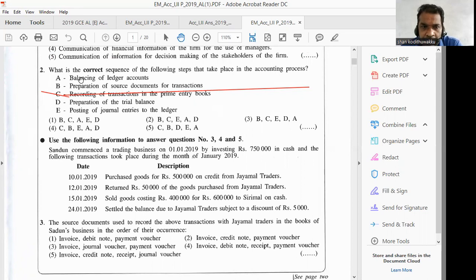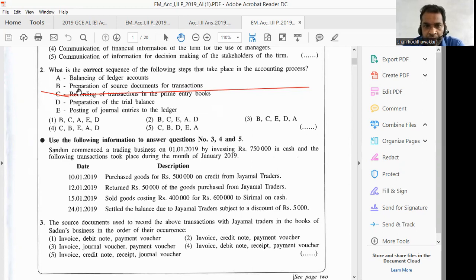Therefore, here you first read: what is the first step? Balancing of ledger account? No. Preparing of source documents for transaction, right? We can take that one because we identify business transactions through source documents. Take cash receipts, cash payments, payment vouchers, credit purchases, purchase invoices, credit sales invoices, return outwards or purchases return, debit note, return inwards or sales returns, credit note.